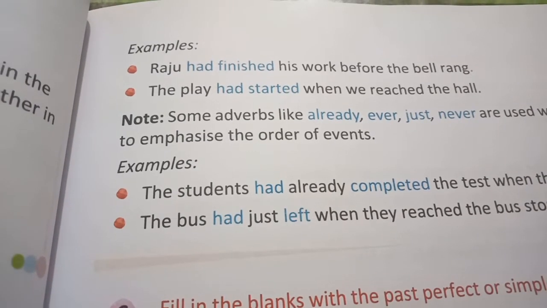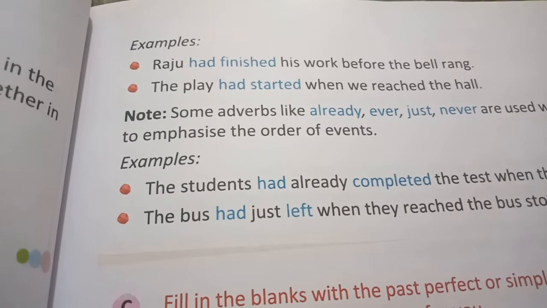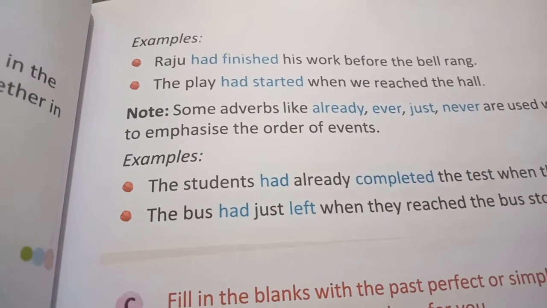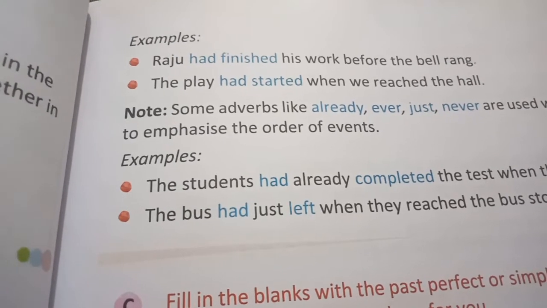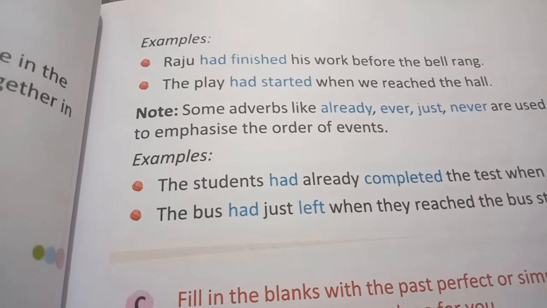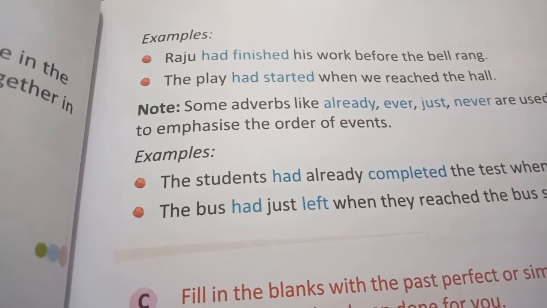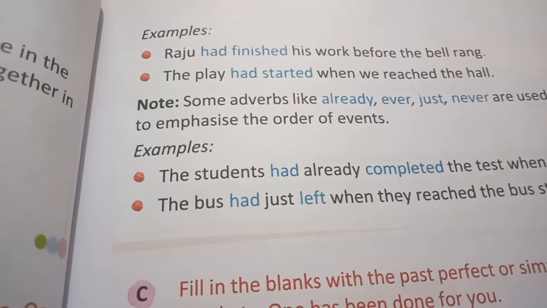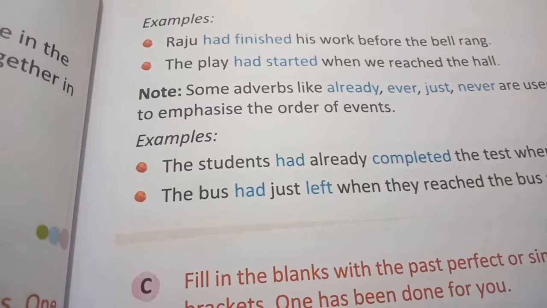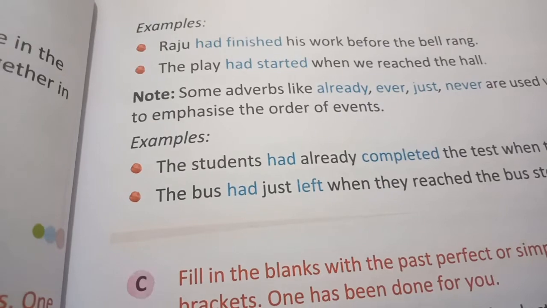So Raju had finished his work. This is the earlier action, which Raju had already finished before the bell rang. And when Raju had finished his work, then the bell rang. So in past perfect tense, this is one of the very important rules: suppose two actions happened in the past, one action happened earlier, one action happened later. So for the earlier action we are using past perfect tense, for the later action we are using simple past tense. Okay.